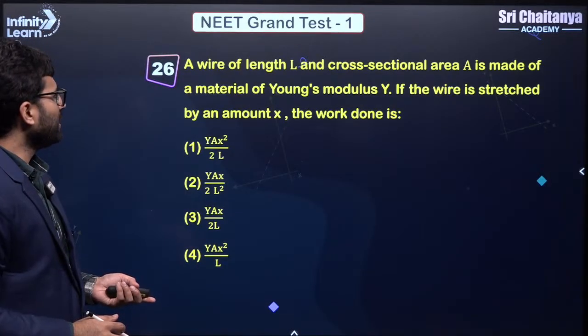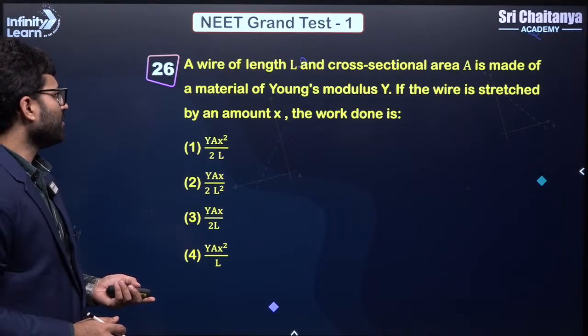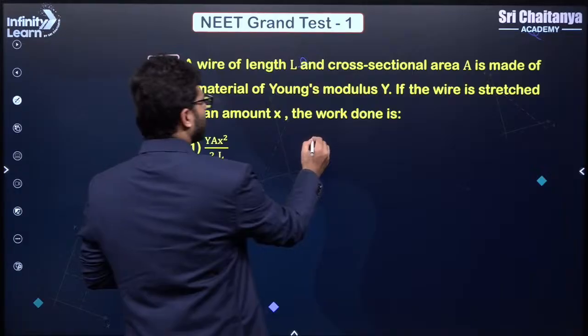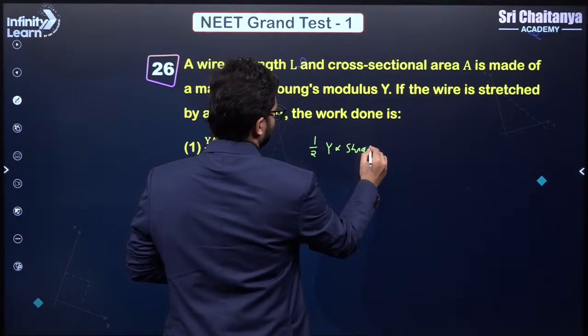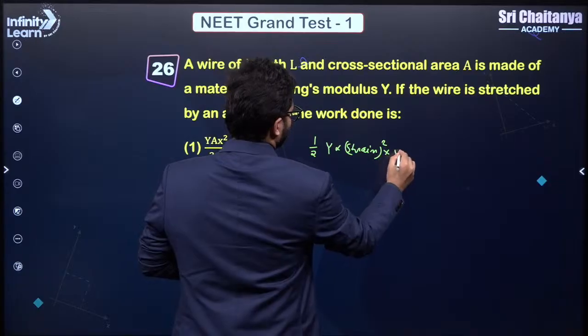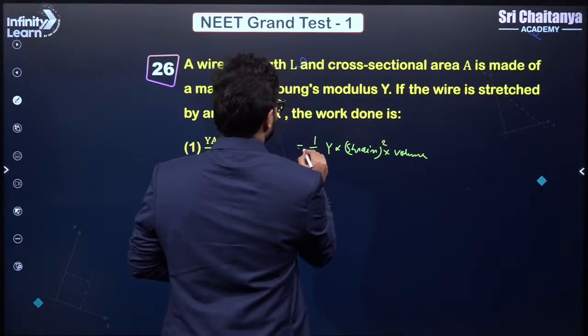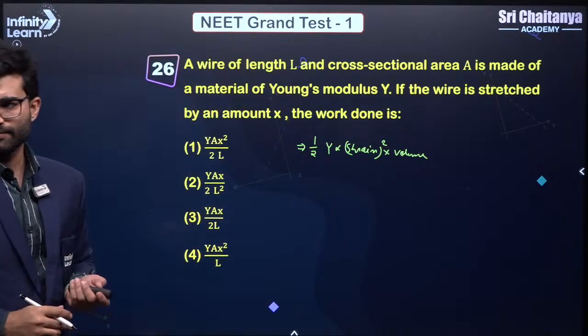A wire of length L and cross-sectional area A is made of a material of Young's modulus Y. If it is stretched by an amount x, the work done. So I'll just tell you the formula, you can calculate. Work done is half Young's modulus into strain square into volume. You apply this formula here, you will get the answer, right?